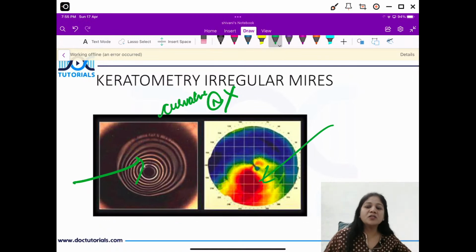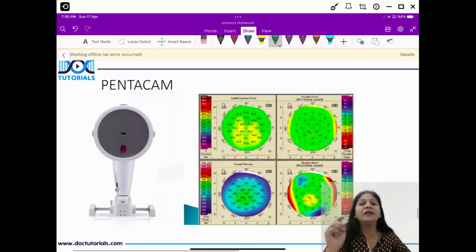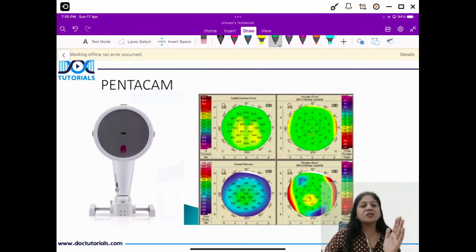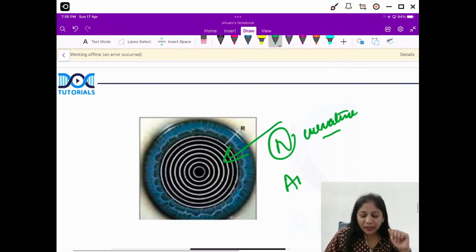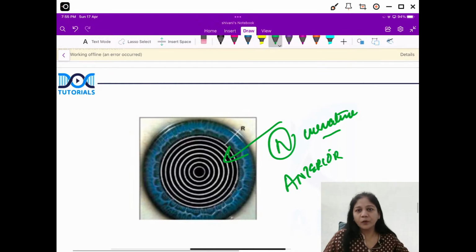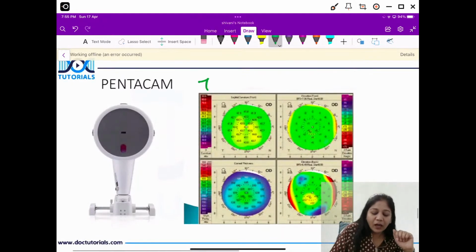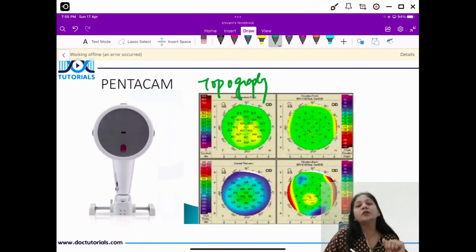Now what is this on the right side? This is a color coded imaging which is seen when you do an imaging by pentacam. Okay, pentacam is giving you corneal topography. Topography means everything on the cornea. Like where is the cornea thin, every point, where is the curvature, what is the curvature, what is the thickness at every point on the cornea, not only anterior but also the posterior surface of cornea. So what you have to remember, first, placido disc gives you only the anterior surface curvature, only the curvature, not also the thickness. Pentacam gives you the picture of the topography of the cornea.